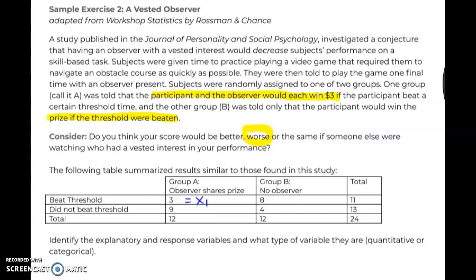and that corresponds to the numbers we have over here, because we have 3 in our first group. We're going to call it X1. These are the successes in our observer shares the prize group, and then over here we have X2, the number of successes in our second group. Here's our total sample size for Group 1 and sample size for Group 2. So we have 3 out of 12 people who beat the threshold where there was a vested interest, and then in our second group we had 8 out of 12. Definitely looks like there's a difference between these two groups over here.